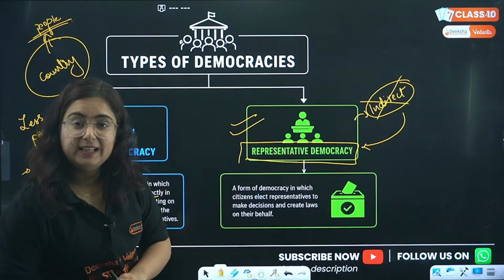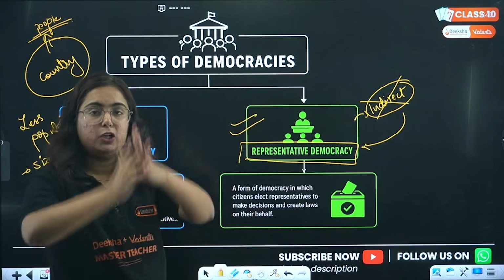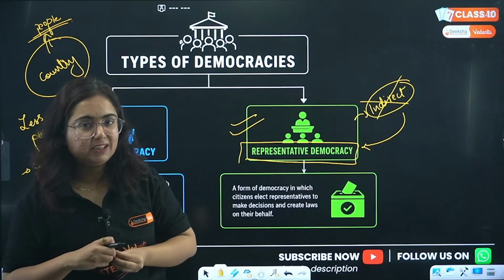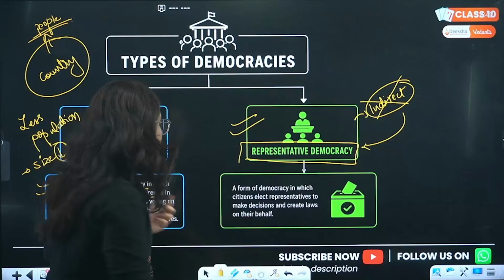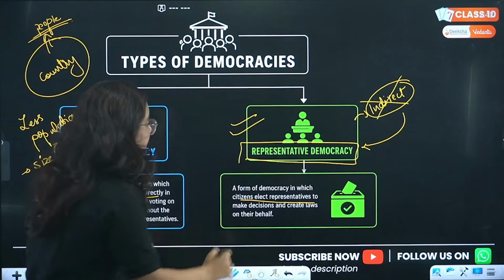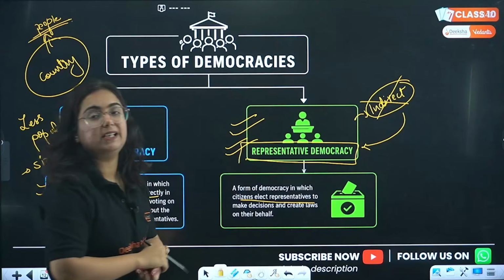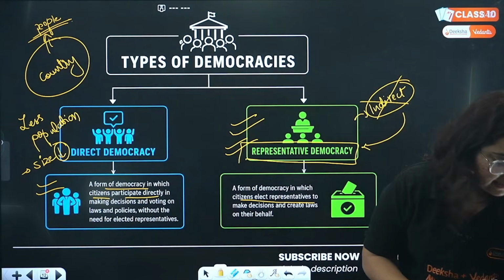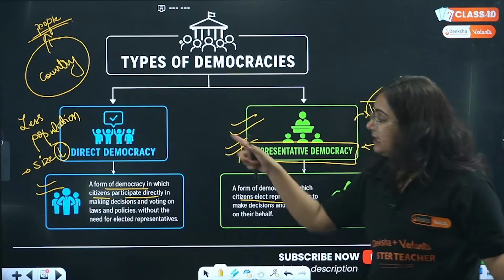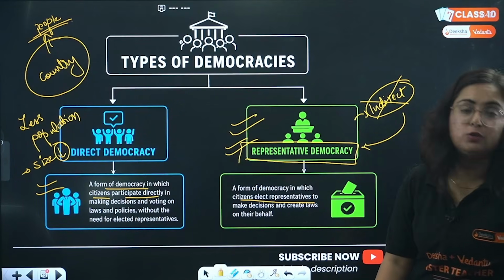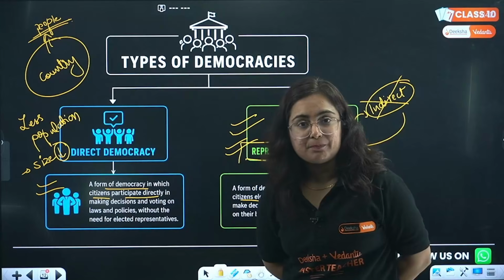Now come to the second topic, that is representative democracy. Now what happened in a larger country, a lot of people, not all of them can go sit in the parliament and take the decisions daily, and hence we elect our representatives. Popularly, this is referred to as representative democracy. Now, ma'am, a question. Please tell us, in any country, does direct democracy exist? So, bacha, you have to understand that point nicely, right?